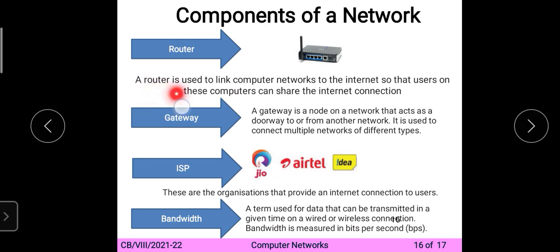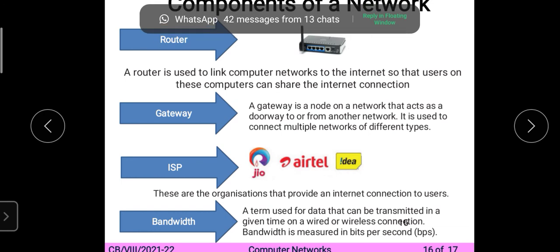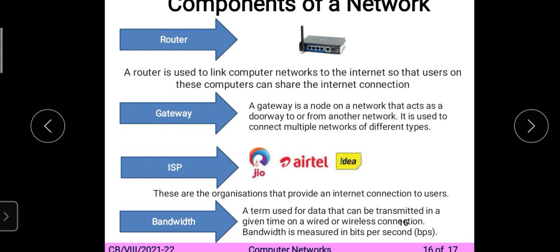So router is used to link the computer network to the internet, so the users on this computer can share the internet connection. It's one of the hardware devices that is used to connect the two different networks. जैसे कि आपके घर में होता है, कंप्यूटर होता है, मोबाइल फोन भी होता है, लैपटॉप्स also होता है, टैबलेट्स also होता है. So router is only for the home use. अगर आपको यूज करना आपके घर में डिफरेंट डिवाइसेस में इंटरनेट कनेक्शन, so you can use the router.